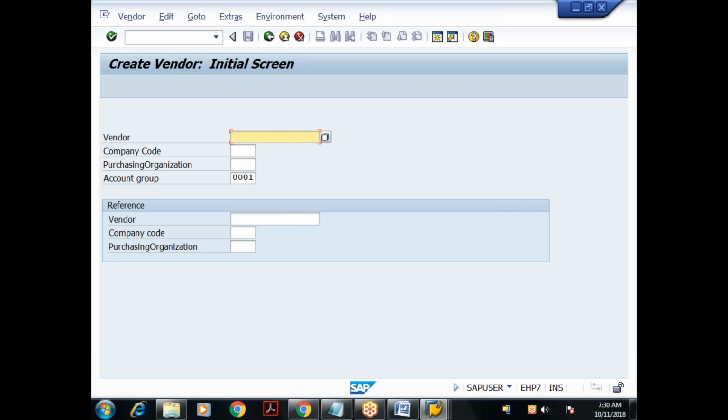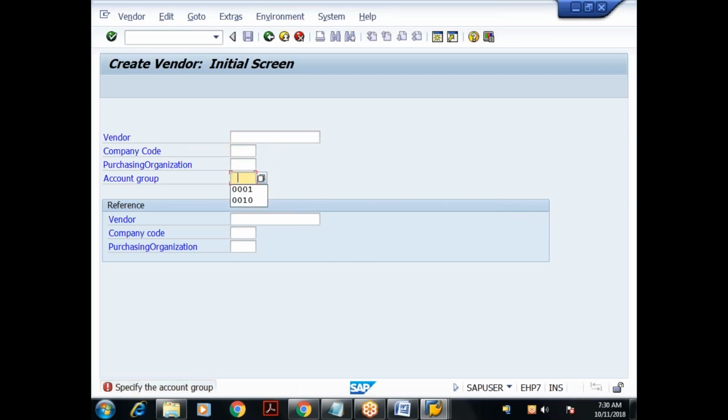So if I go to XK01, it is asking for the vendor name. I'm not giving any vendor name. I'll just press enter. It is asking to specify the account group.